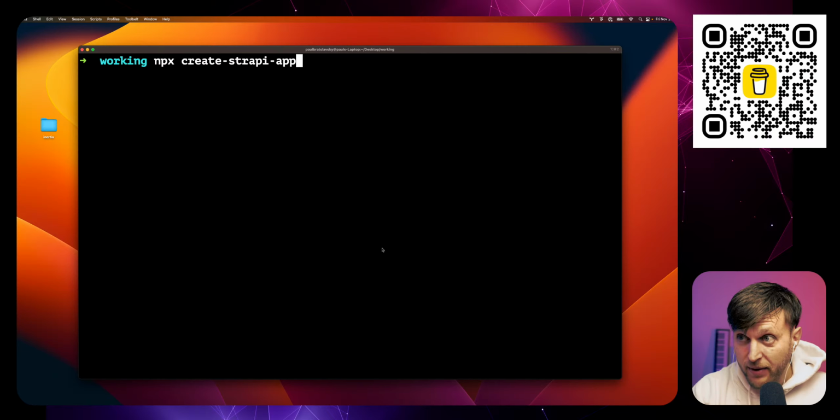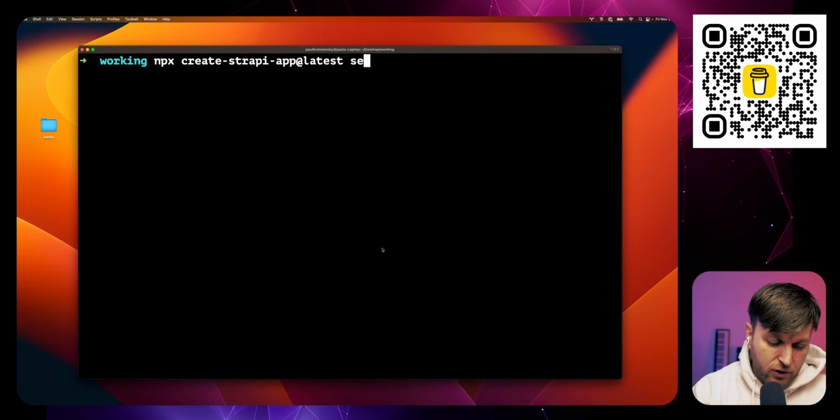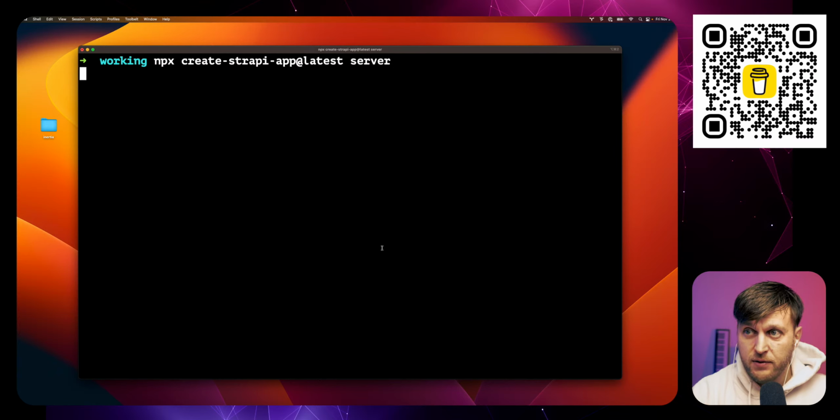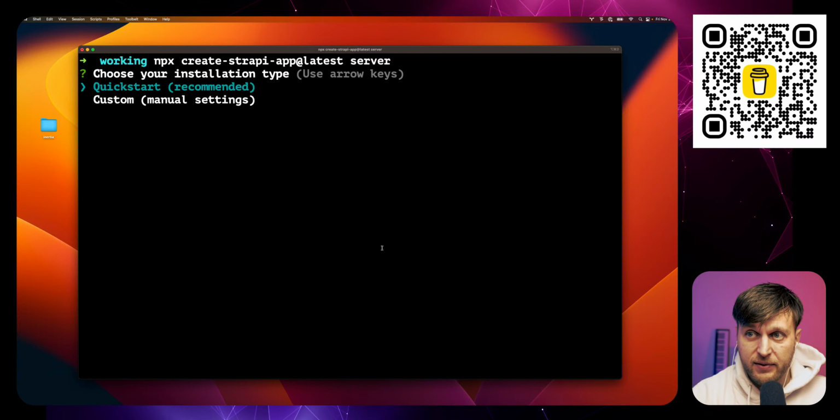My mic is right in my way in front of my keyboard, so it's hard to type. Latest, and we're going to call this server because it's going to be our server. And we're going to start with our backend. And what we want to do is to create something.